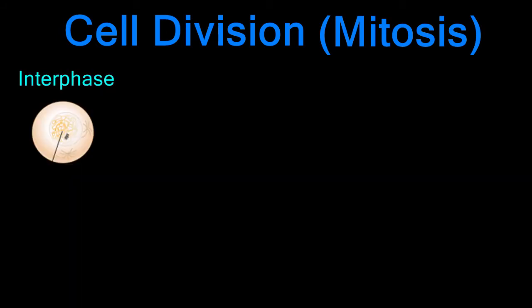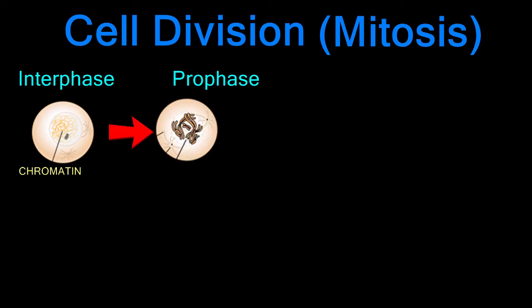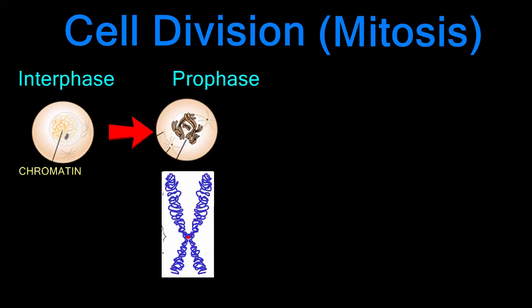The cell spends most of its life cycle in interphase. At this point, the DNA is loose and unraveled in a form called chromatin. The cell grows and copies the DNA. Mitosis begins with prophase. During this stage, the loose chromatin condenses to form chromosomes. 2 identical chromosomes are attached by a centromere, and the pair are called sister chromatids.